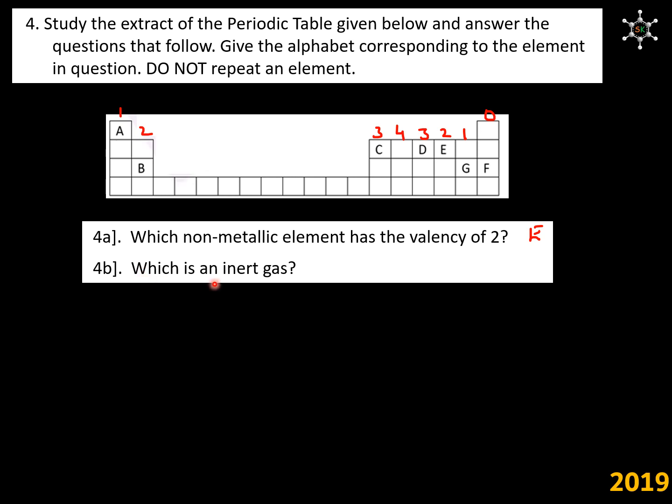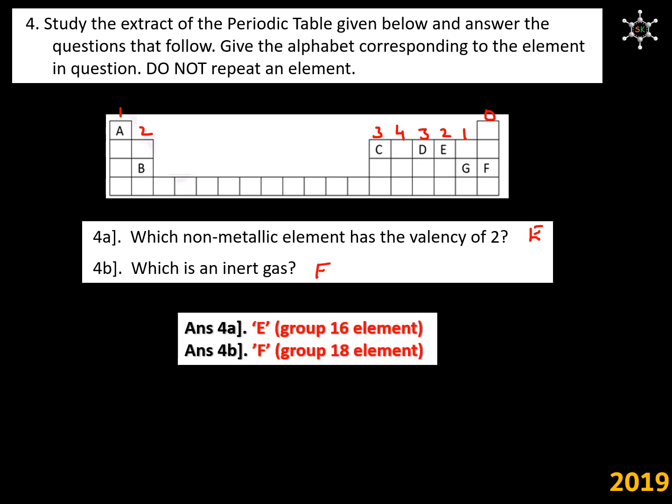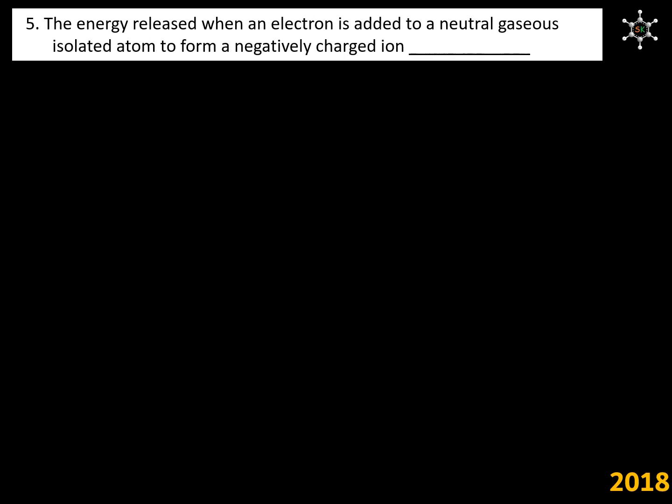Question 4b, which is an inert gas? Inert gas belongs to this group, so inert gas is F. So the answers are for 4a, E and for 4b, F. The energy released when an electron is added to a neutral gaseous isolated atom to form a negatively charged ion. This definition is nothing but electron affinity.